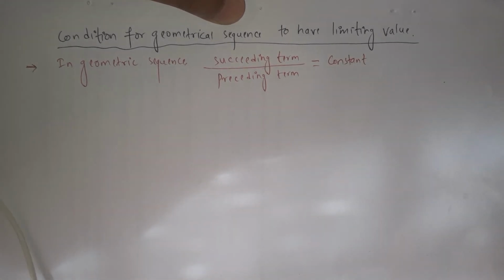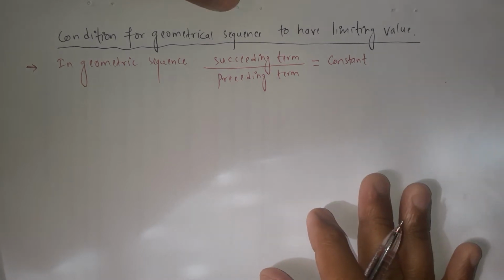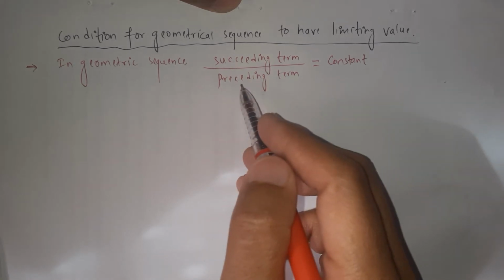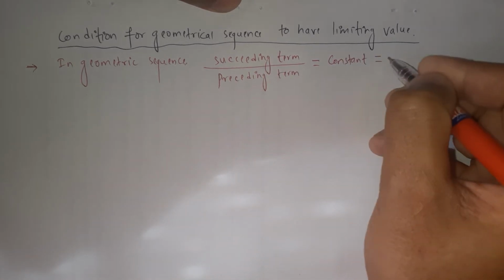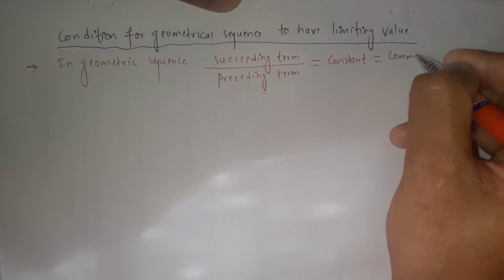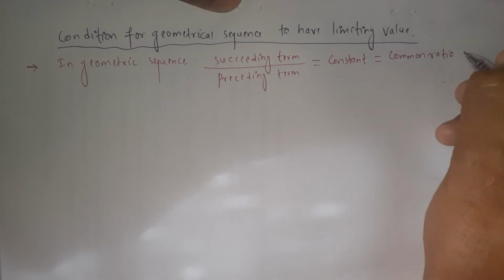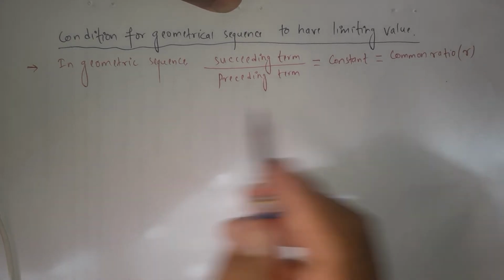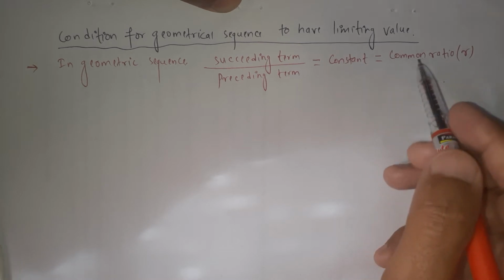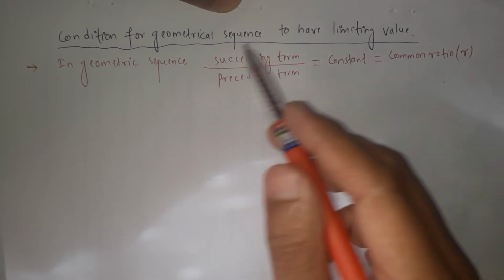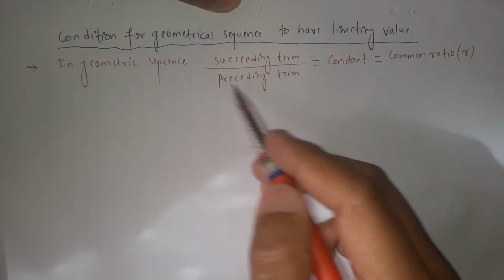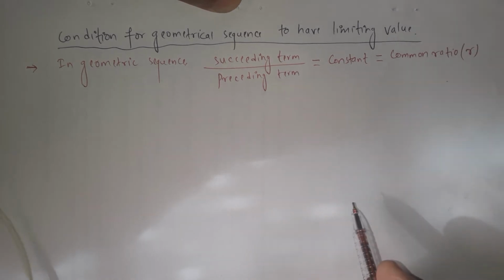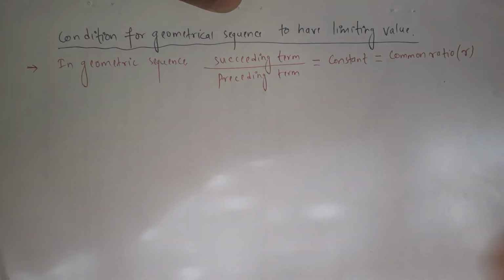Please remember this point. This is a very important point on the geometrical sequence. In a geometric sequence, the ratio of the succeeding term to the preceding term is always constant, and that constant number is called the common ratio. It is generally represented by r. This is the definition of the common ratio. The common ratio for the geometrical sequence is calculated as succeeding term over preceding term. It is always constant in a geometric sequence.